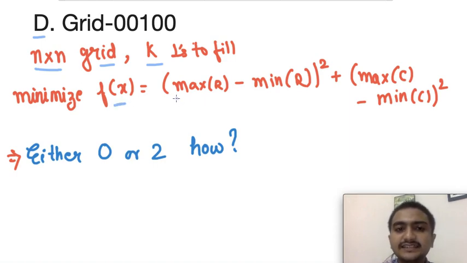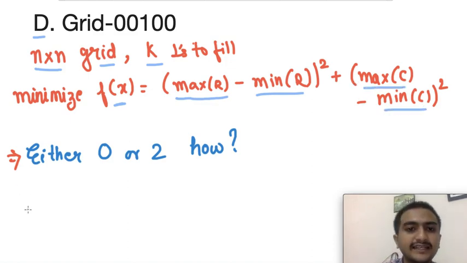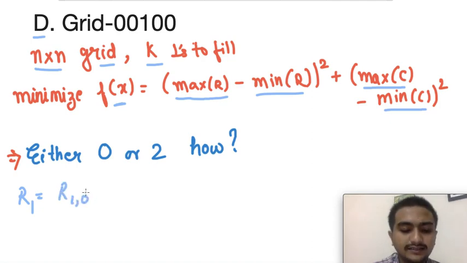This function is nothing but the maximum of any row minus the minimum of row, whole square, plus the maximum of column minus the minimum of column, right? Where r is the summation; suppose I have to find r1, then r1 is a1,1 plus a1,2 plus a1,3 and so on up to a1,n, if a is the matrix.